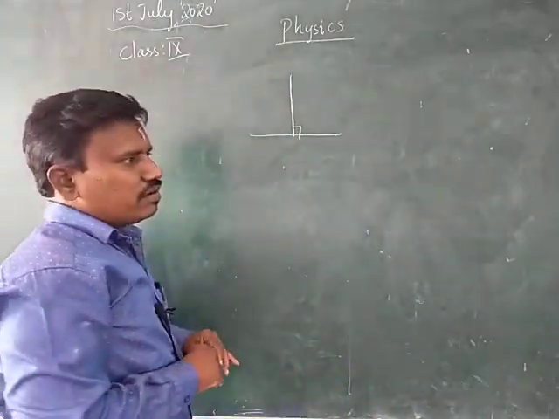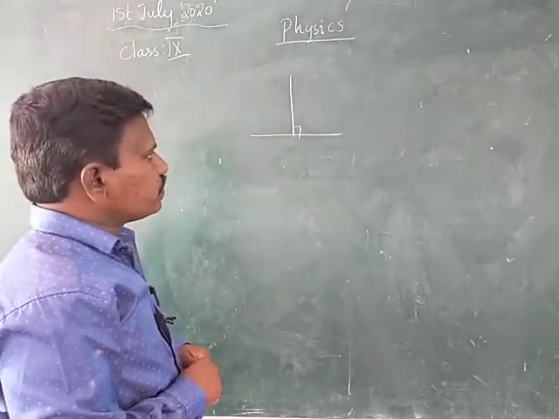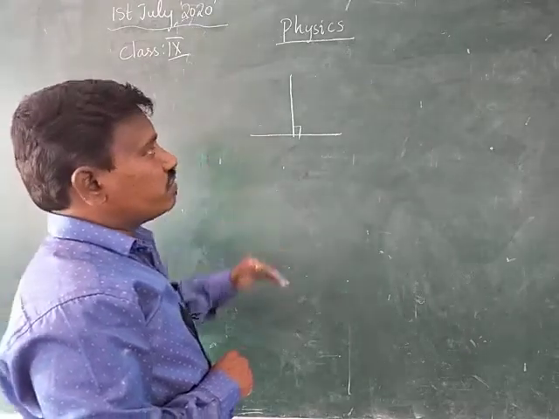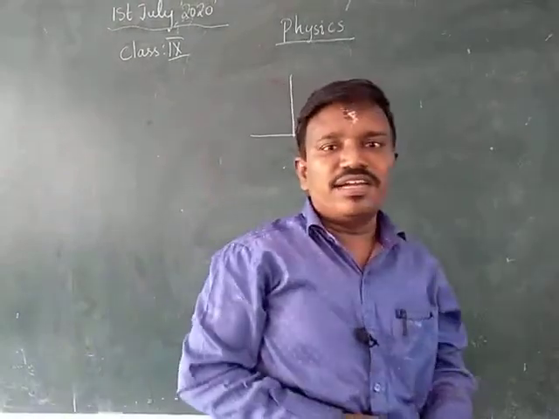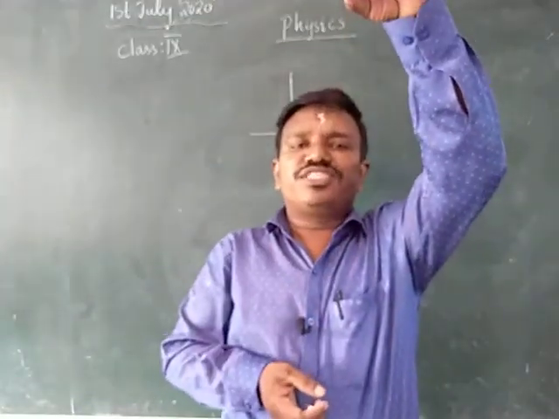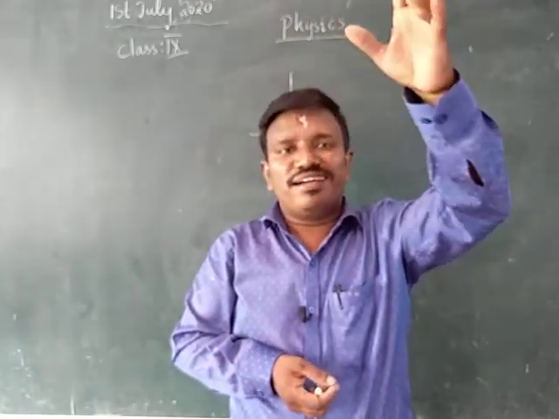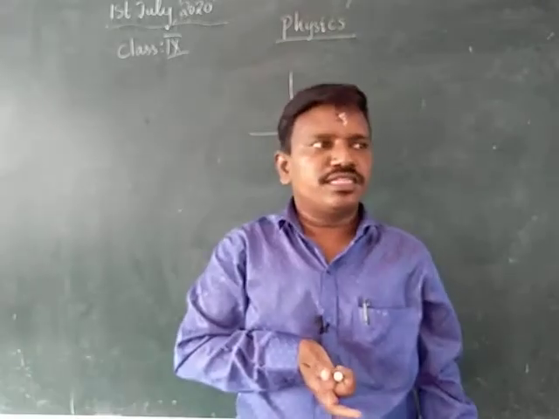The fourth contact force is tension force. That means holding any object by using a spring or thread is called tension.